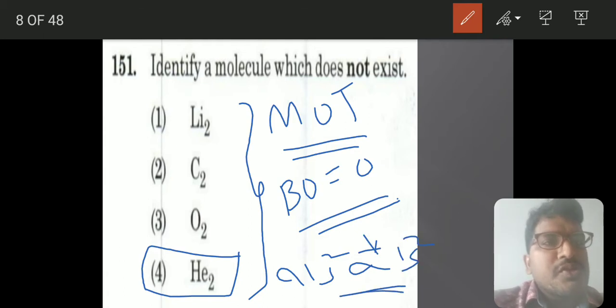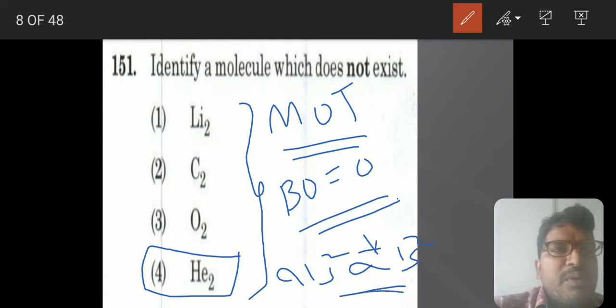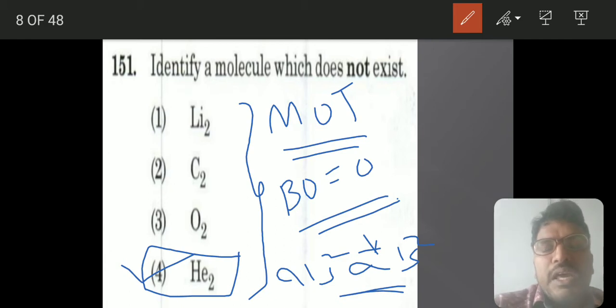So bond order is half into Nb minus Na, so 2 minus 2 is 0, and hence for helium bond order is 0. Even in your NCERT questions they have asked this repeatedly: why does the He2 molecule not exist?